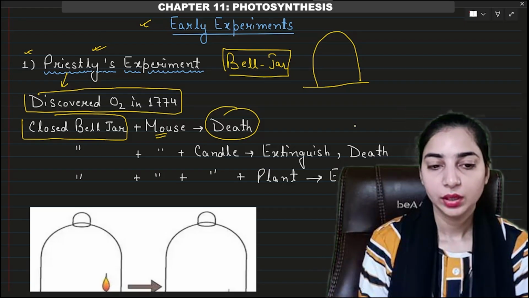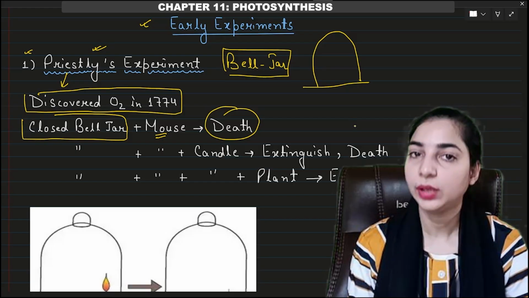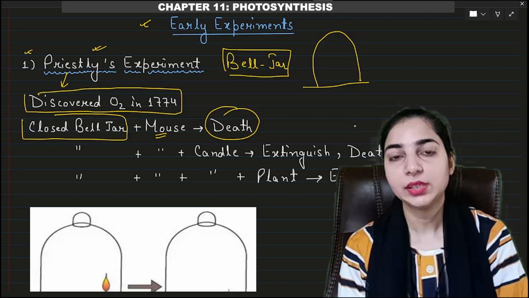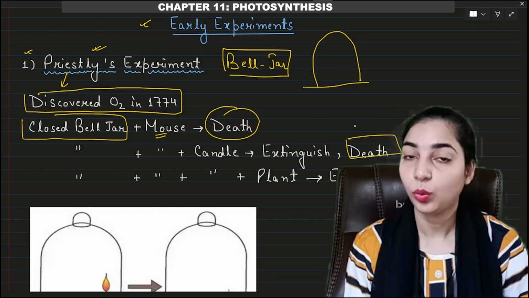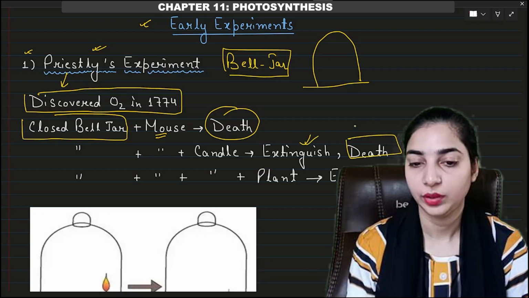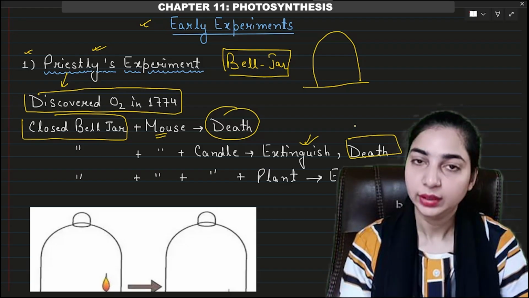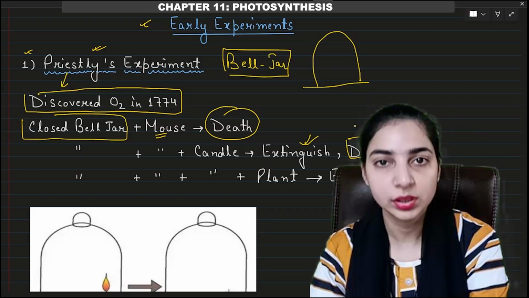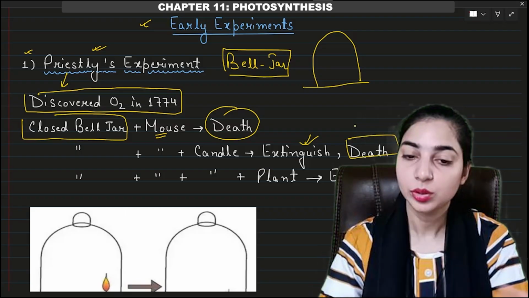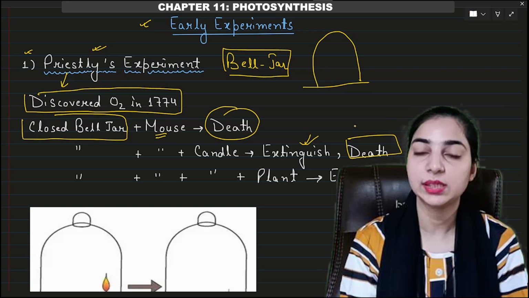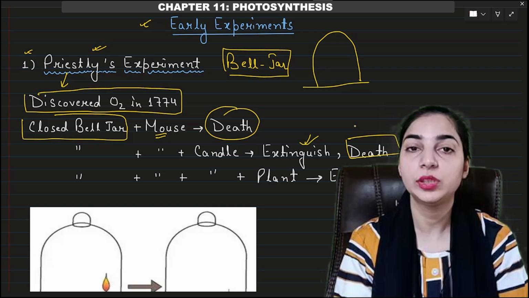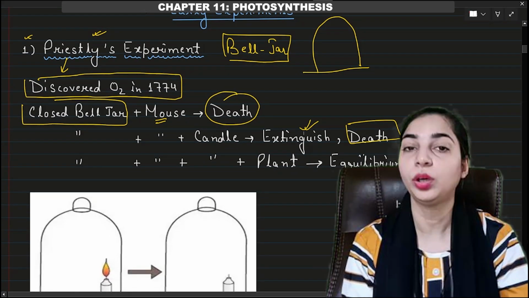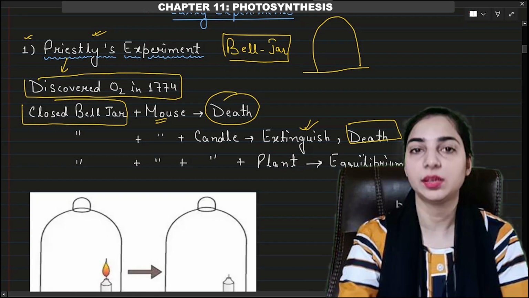Now after that, a burning candle was also kept along with a mouse inside the closed bell jar. So this time also, after some time, the mouse died and also the candle extinguished. That means there is definitely something which is being consumed by the mouse and the burning candle as well. Okay, so both are using something which is present inside the bell jar, which is not visible to us. Obviously, it was oxygen, but it was not known till now. It was later discovered that it was oxygen.